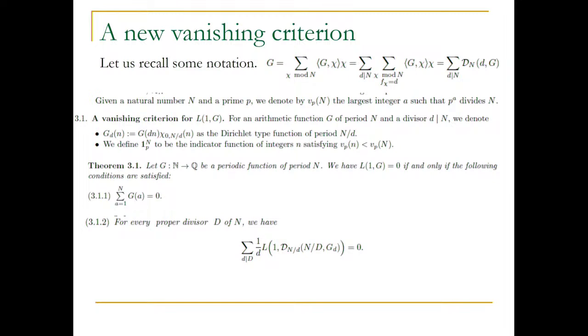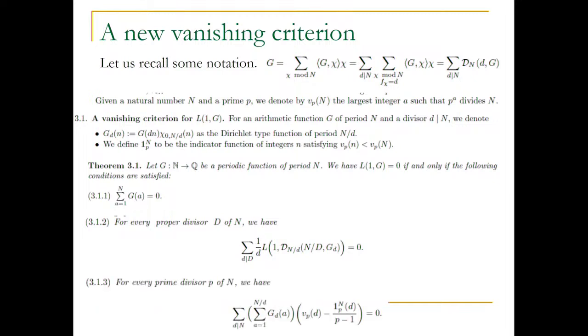What it boils down to for the half a dozen experts is that if L(1,g) vanishes, then each component L(1, g_d) also vanishes, because of that direct sum orthogonality decomposition. So this is the new vanishing criterion. Each of these things has to vanish, for every proper divisor, and you get another thing. And by the way, for some of you who know what's called the Okada criterion, you can deduce the Okada criterion from this.